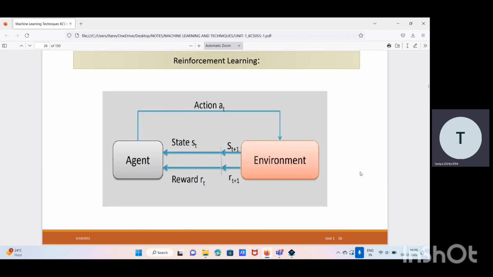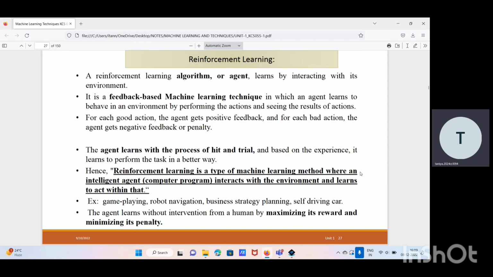And moving to the third type of machine learning technique, that is reinforcement learning. In reinforcement learning, we have an agent which works in a particular environment. Environment basically means the surroundings or the conditions of that agent. Reinforcement learning is a feedback-based machine learning technique in which an agent learns to behave in an environment by performing actions and seeing the results of those actions.